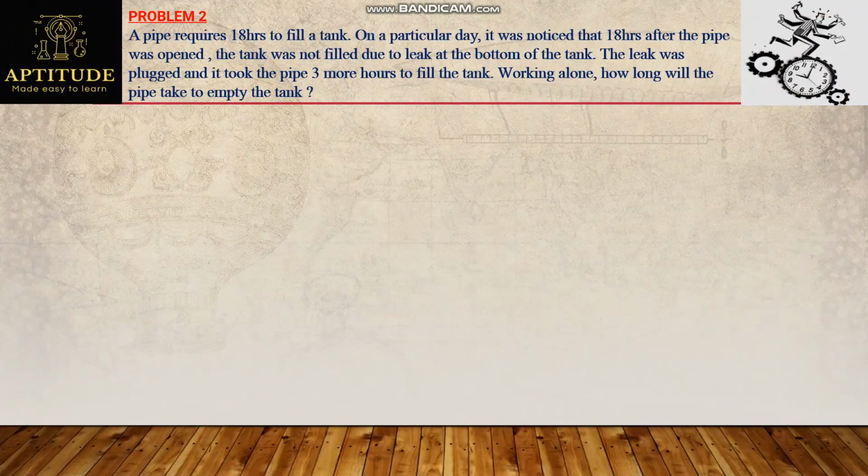Next question. Problem 2. A pipe requires 18 hours to fill a tank. On a particular day, it was noticed that 18 hours after the pipe was opened, the tank was not filled due to a leak at the bottom of the tank. The leak was plugged and it took the pipe 3 hours more to fill the tank. Working alone, how long will the pipe take to empty the tank?